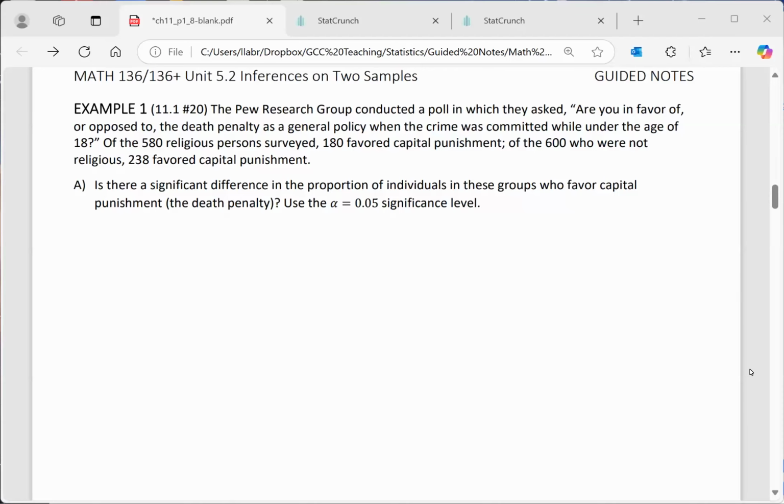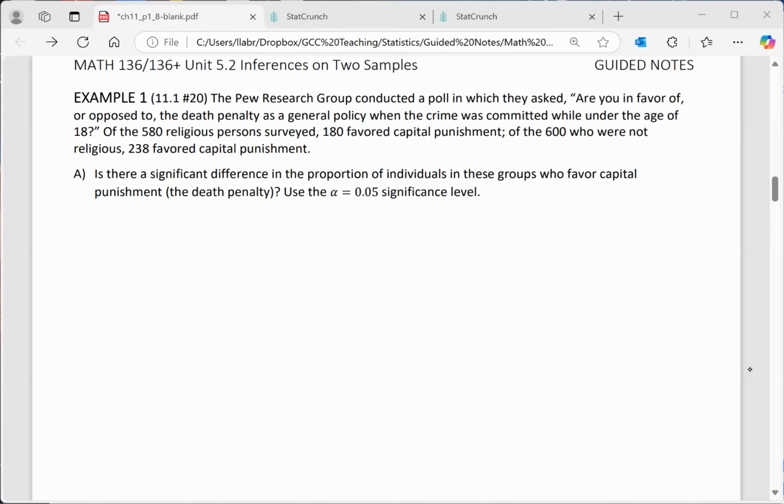All right, so welcome to our first full example of a two-sample hypothesis test for proportions. Example one reads, the Pew Research Group conducted a poll in which they asked, are you in favor of or opposed to the death penalty as a general policy when the crime was committed while under the age of 18? Of the 580 religious persons surveyed, 180 favored capital punishment. Of the 600 who are not religious, 238 favored capital punishment.